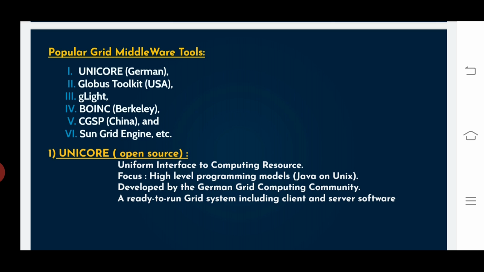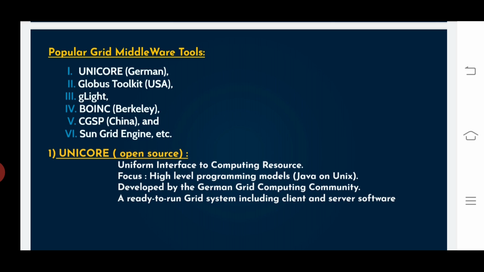Then gLite and BOINC. These are software support and middleware developed for grid computing. I can give a brief description of these packages, what reference we can use, and what the coverage should be. First Unicore, Globus toolkit, and one more, BOINC, from Berkeley.